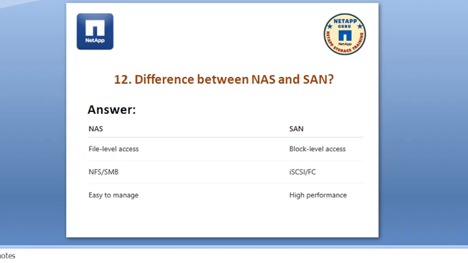Okay, so what are the differences between NAS and SAN? NAS has file level access, SAN has block level access. NAS has NFS and SMB protocols, and SAN supports iSCSI and fiber channel protocols. NAS is very easy to manage, while SAN has high performance.